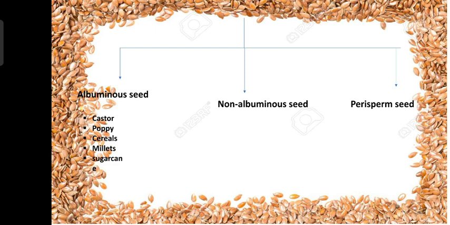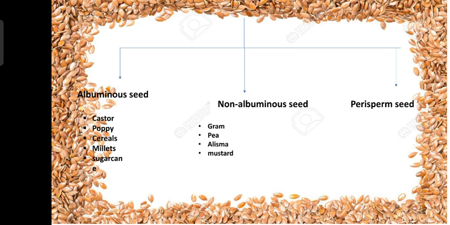So what are non-albuminous seeds? The non-albuminous seeds are the seeds which do not have the endosperm. The best examples are the gram, pea, groundnut, and the mustard. So in the non-albuminous seed, they do not have the endosperm. In the albuminous seed, they have the endosperm.